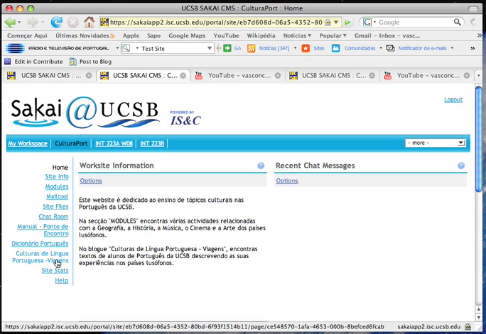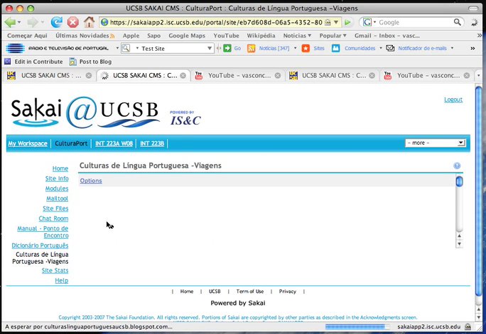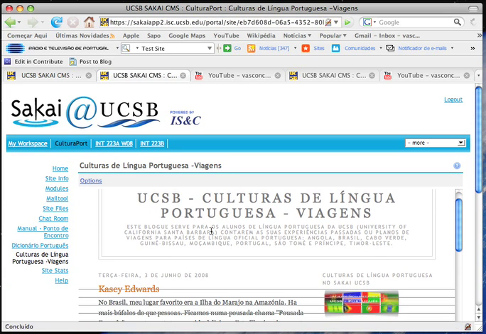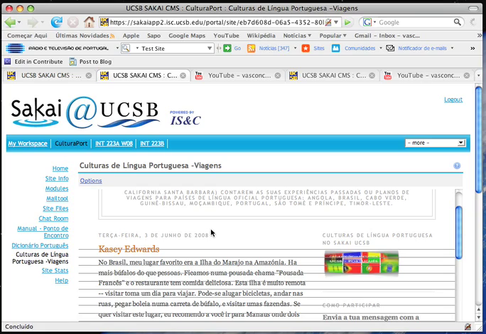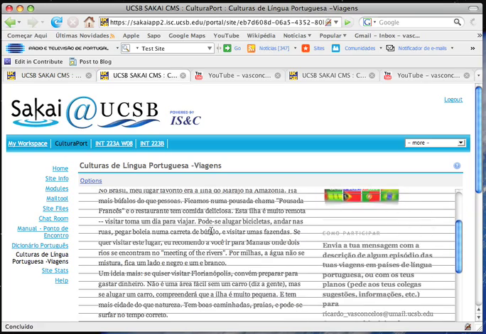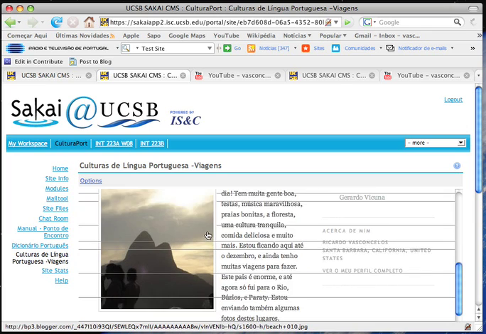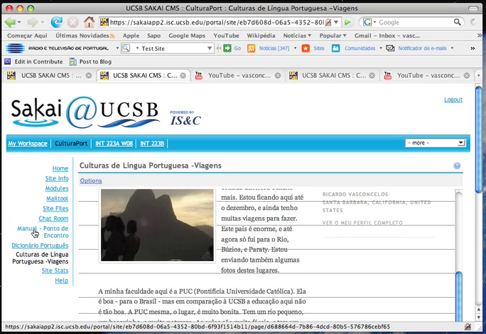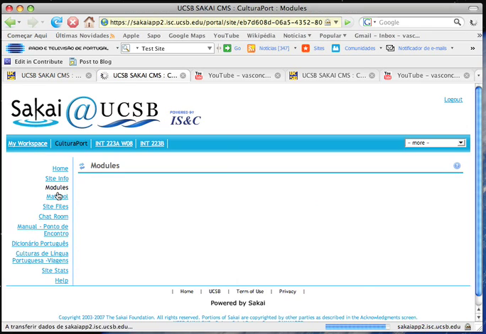You can also find the links to the manual, the schoolbook Ponto de Encontro, online dictionary for Portuguese, and the weblog that we have created also associated with this web page, where you can find statements from students who have been in Portuguese-speaking countries or are in Portuguese-speaking countries. Okay, but let's go back to modules then.